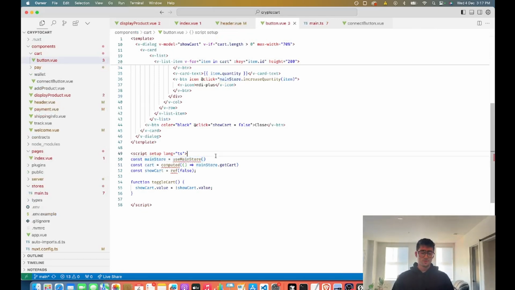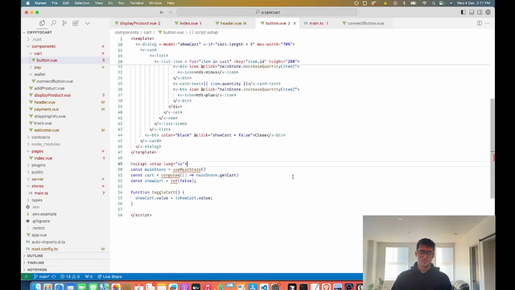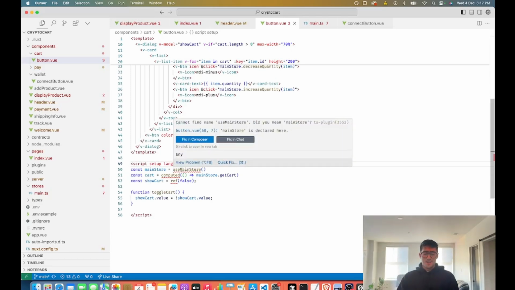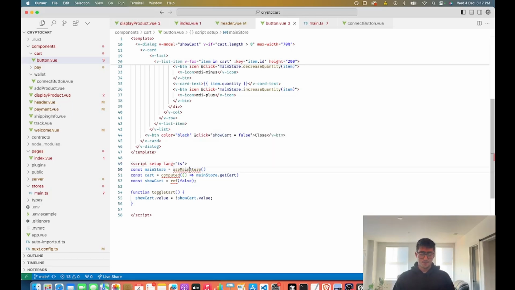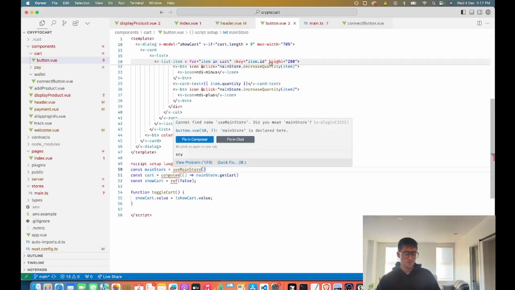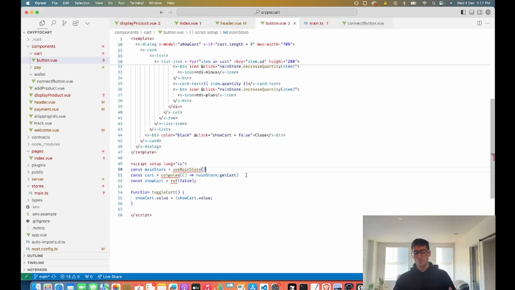And by the way, you'll notice that there's no imports. Nuxt has auto imports. It's this crazy feature. That's one thing about front-end development that blows my mind, is that magic has gotten so much more common. If you're just looking at this from outside, you're going to wonder why this actually works, because there's nothing being imported. There are errors being thrown in the editor, which I can fix, but I'm not going to do that right now. The editor is expecting there to be an import statement, but Nuxt knows that it's there because of the auto import feature that it uses.